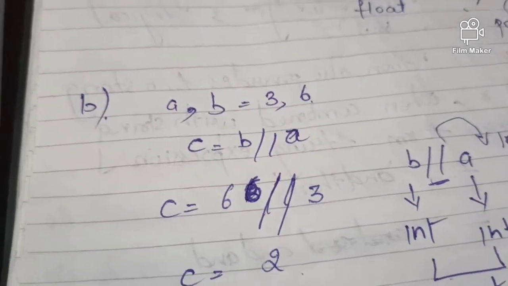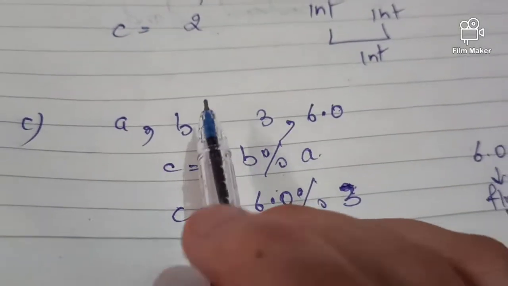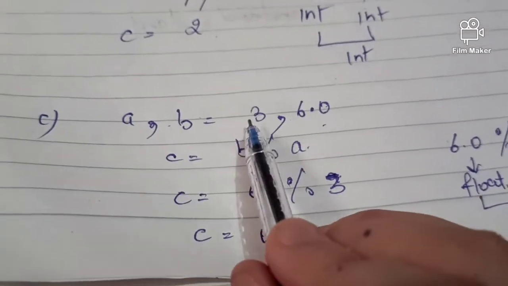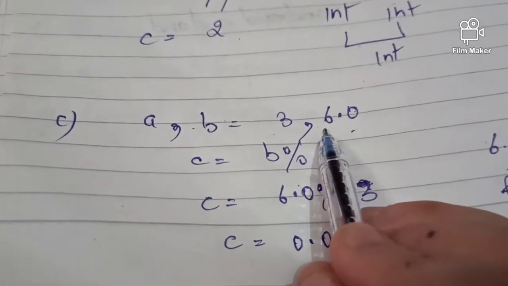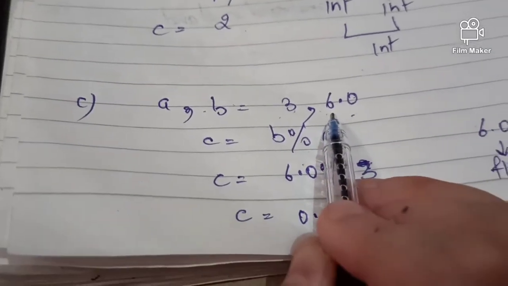And the final data type for this is int only. Clear? Now consider one more example. Yes, this is the third example, that is a, b equal to 3, 6.0. Value of a is 3 and the value of b is 6.0. So this 3 is int data type and the 6.0 is float data type.